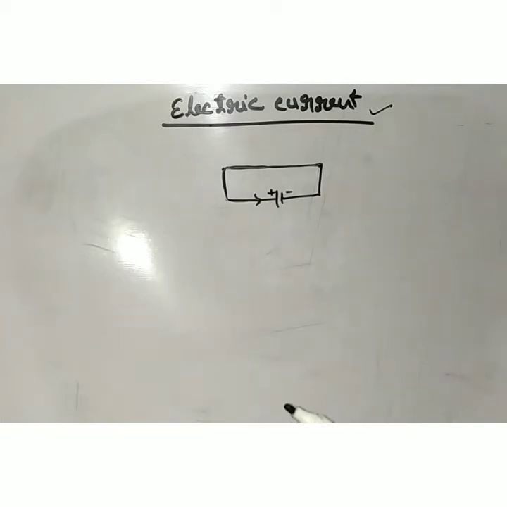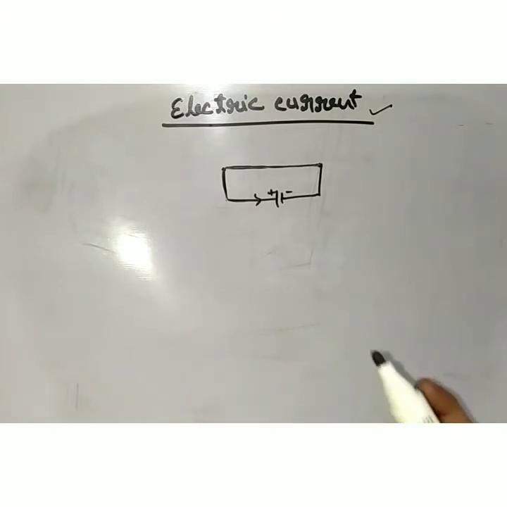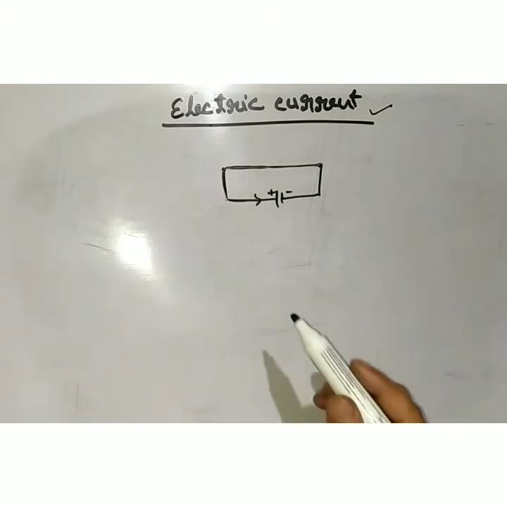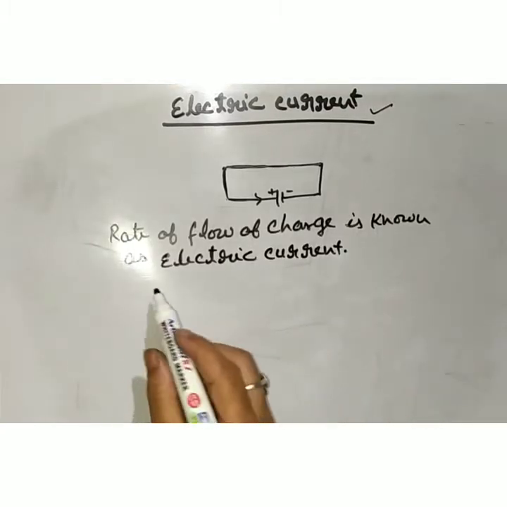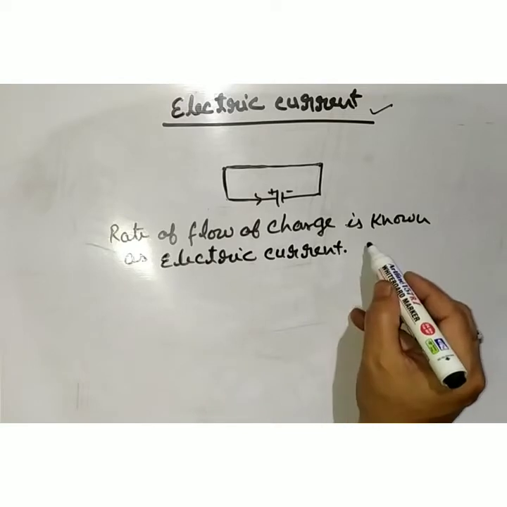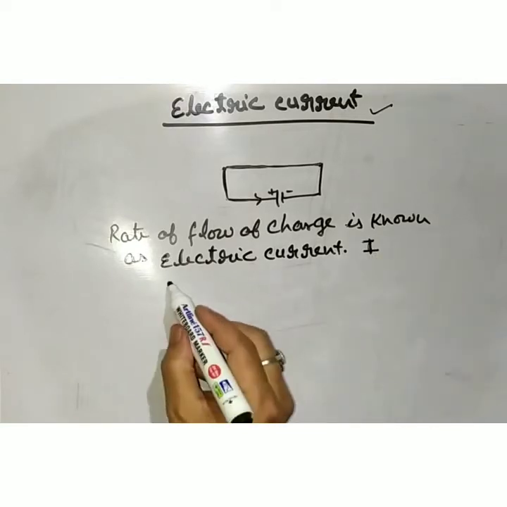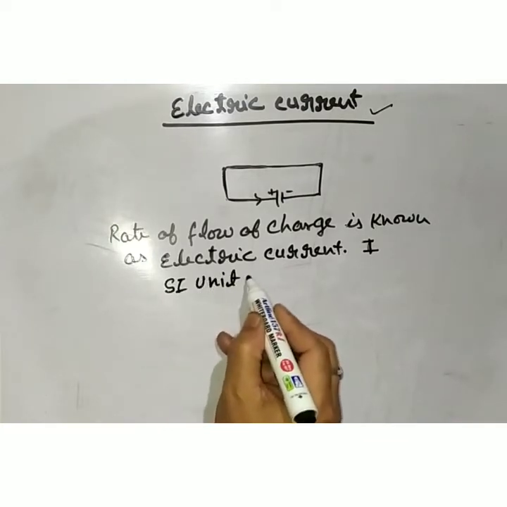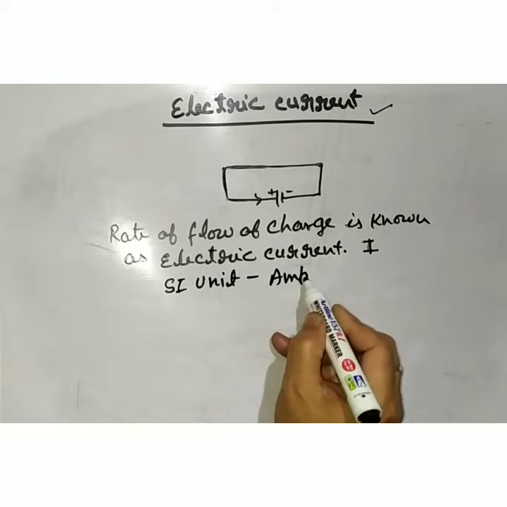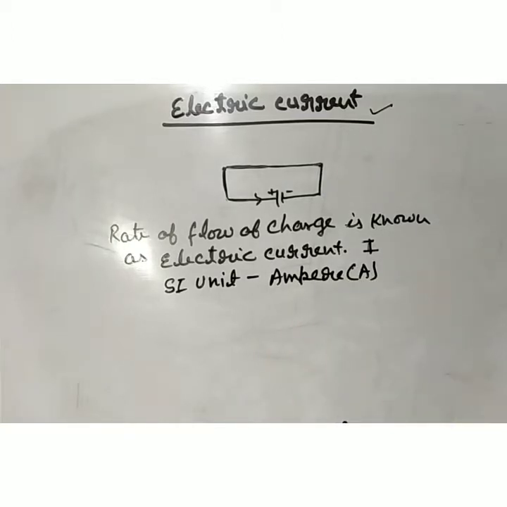What is the definition of electric current? The definition of electric current is that the rate of flow of charge is known as the electric current, and it is represented by capital I, and its SI unit is ampere, and it is represented by capital A.